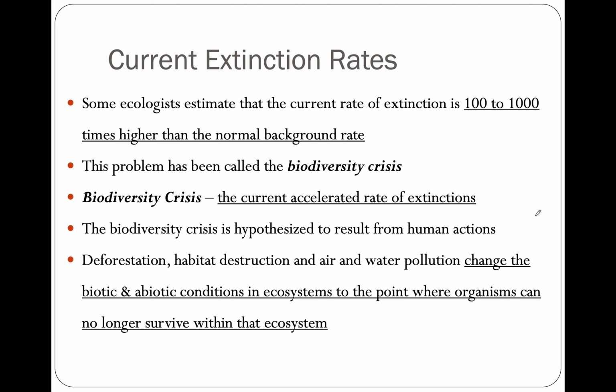This crisis is hypothesized to result from human actions. Things like deforestation, which leads to habitat destruction, and air and water pollution can change the biotic and abiotic conditions in ecosystems to the point where organisms can no longer survive. So humans can basically make places unlivable for certain animals, and we call that a biodiversity crisis.